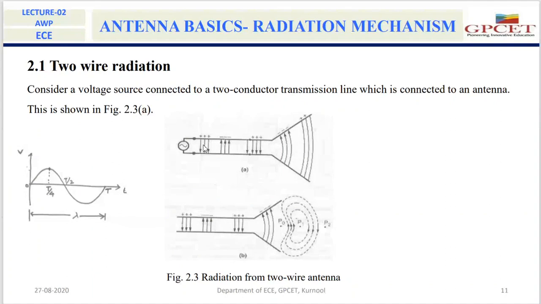So once again, I will repeat. Here we are considering a voltage source. This voltage source is connected to two wires. These are the two conducting wires. These two conducting wires are connected to an antenna, a flared two-wire antenna.